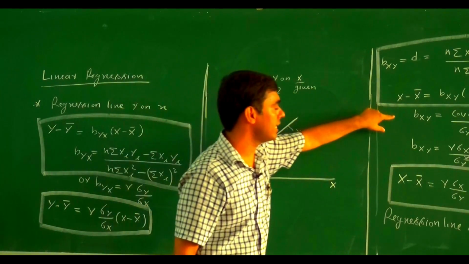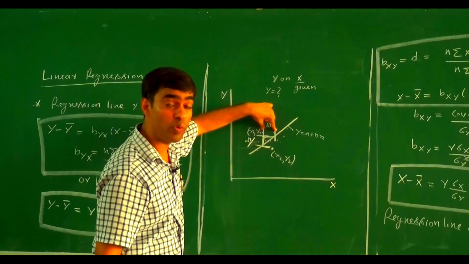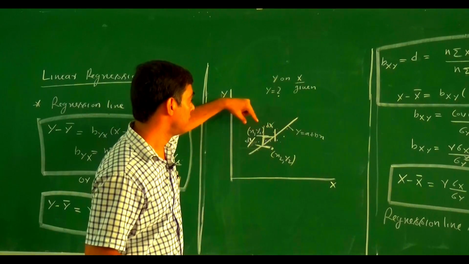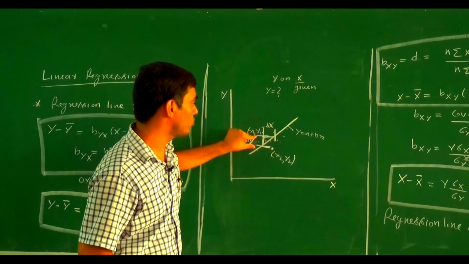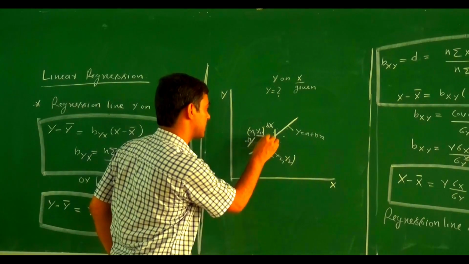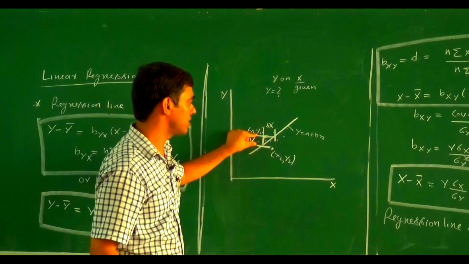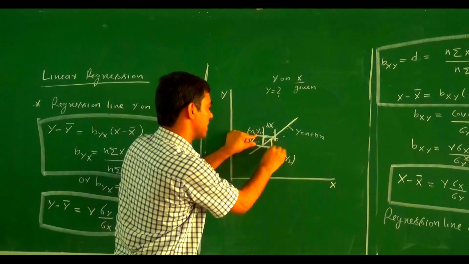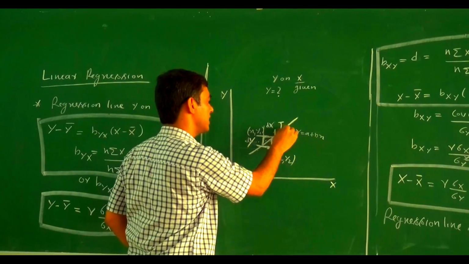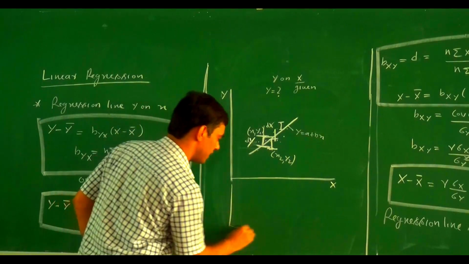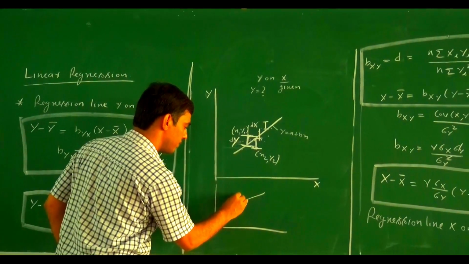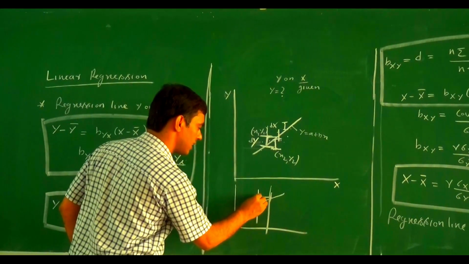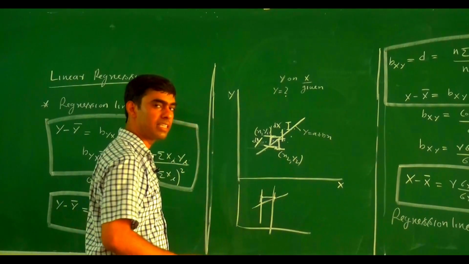So, in the regression line x on y, we minimize the error parallel to the x-axis because we need to find the value of x for a given value of y. In the regression line y on x, we need to minimize the error corresponding to the y-axis, meaning we try to minimize this perpendicular error for all the data which do not lie on the line. But in the case of the regression line x on y, we minimize the error parallel to the x-axis. We minimize this error, which is the error for points not lying on a straight line.